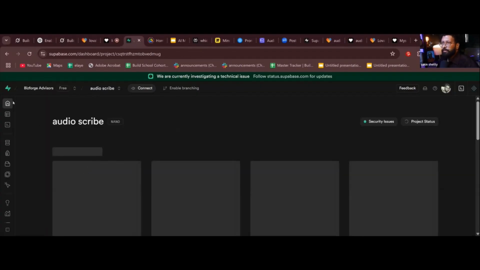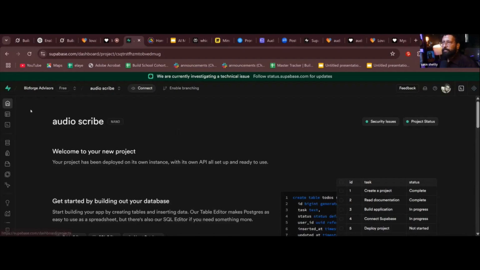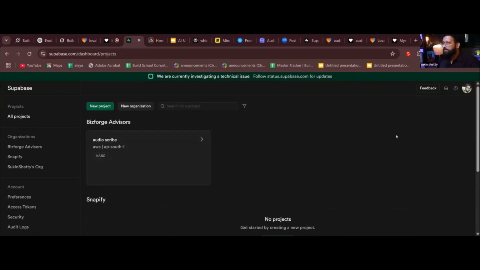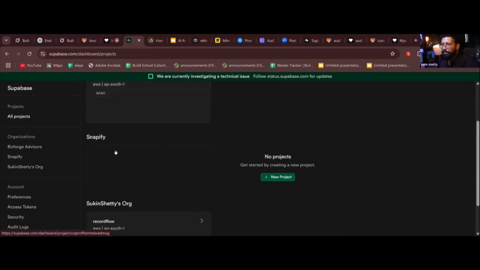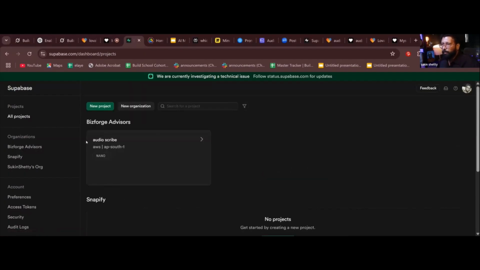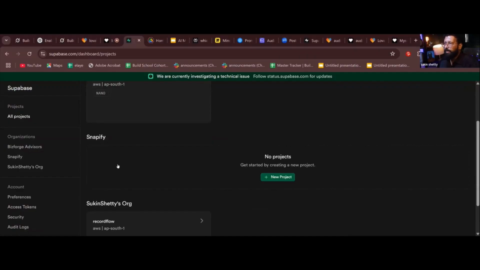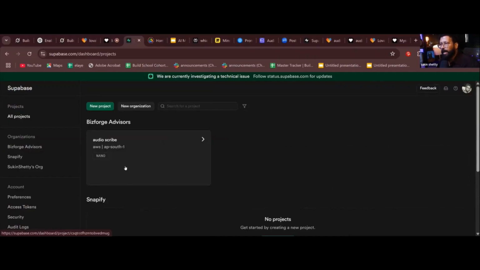Let me go back to the starting page. So this is how your Superbase will look. I already have created two organizations. One is my company and there is one product which I told you about, which I'm building. So I have already built one. I will show that later. But what you can do is, when you're here, you can start a new organization.